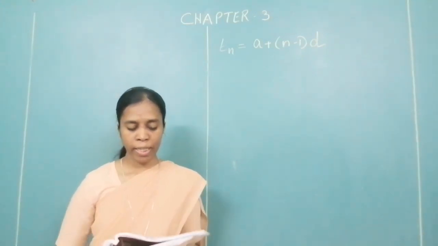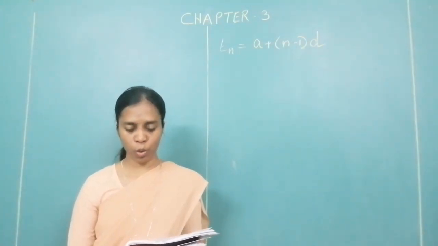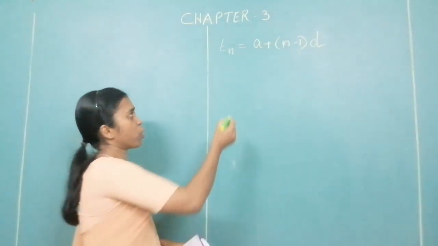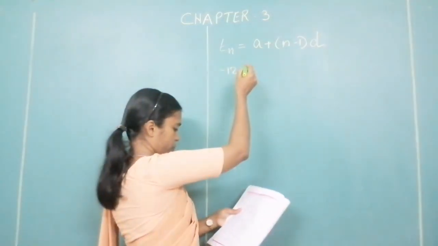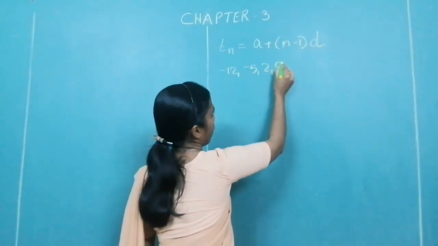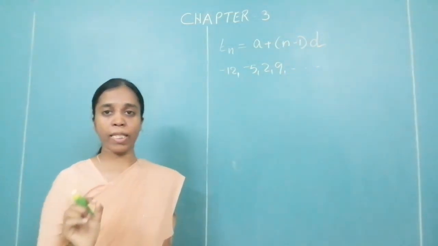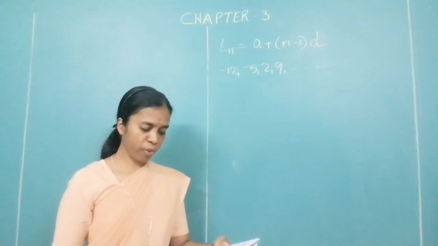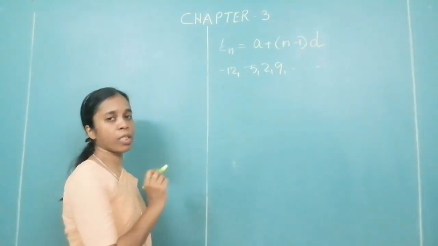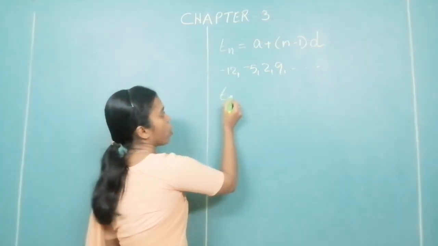Question number 2. Decide whether the following sequence is an AP. If so, find the 20th term of the progression. What is the sequence that is given to you? Minus 12, minus 5, 2, 9 and goes on. They have not told you it is an AP, so you have to first find out whether this is an AP. How do we find out? If the common difference is constant. So find the common difference.